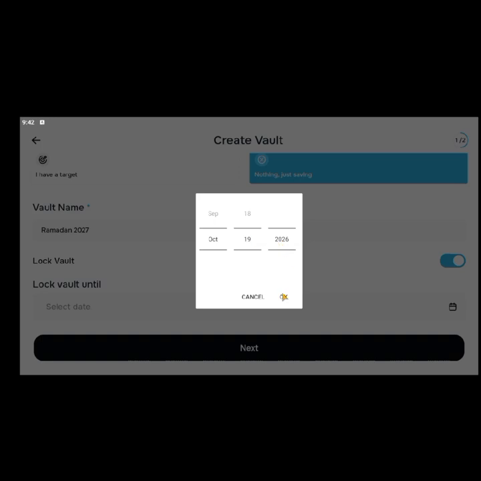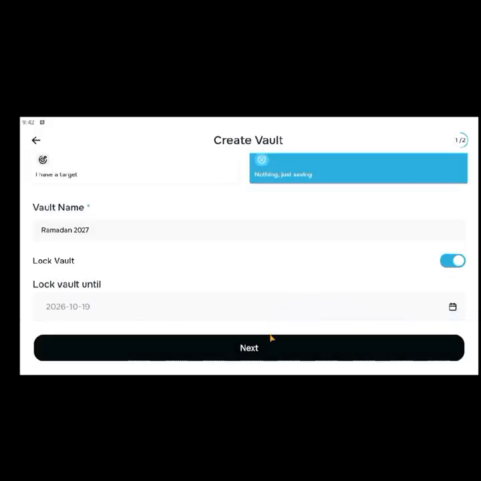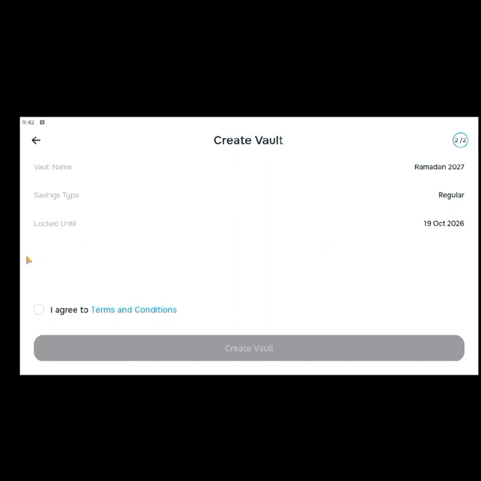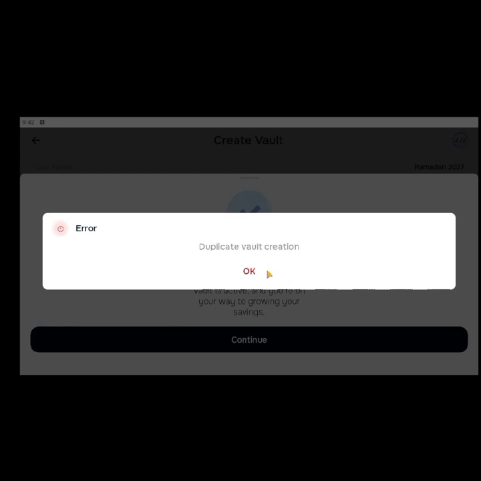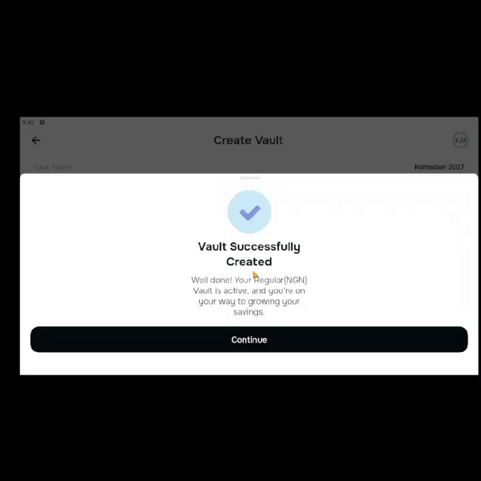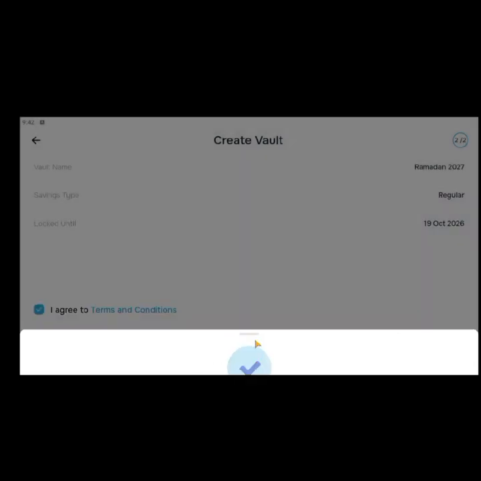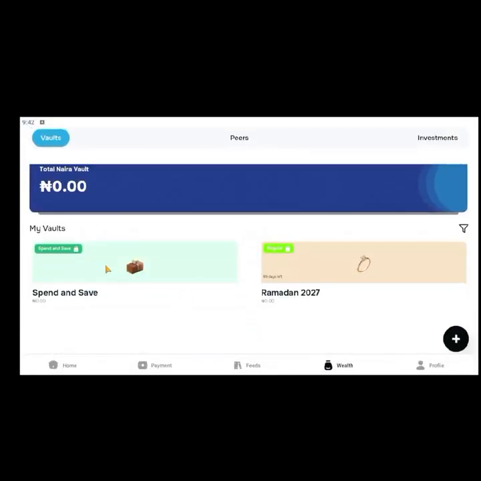So you are leaving money to this time, click on OK, then just click on next and everything should be good to go. You get a summary of everything, then click on create vault. Yes, it gives terms and conditions too. Duplicate vault creation. Oh, did I click the button twice? I think that's what happened. So click on continue. You can see we now have two vaults over here, and we're at 2027, spend and save.